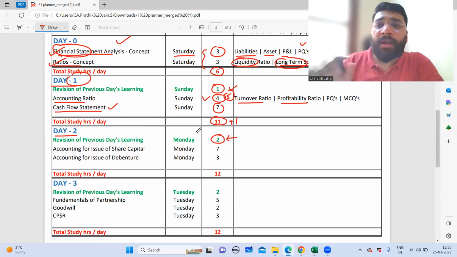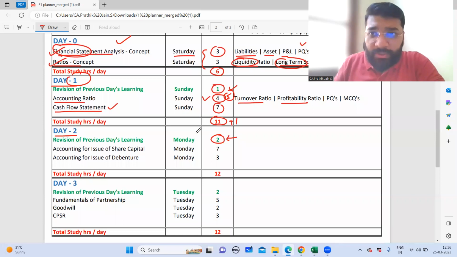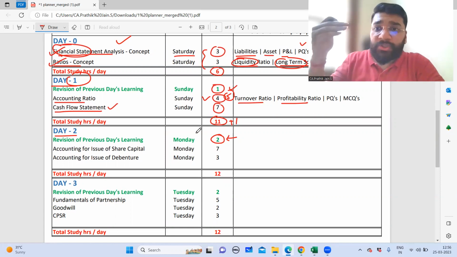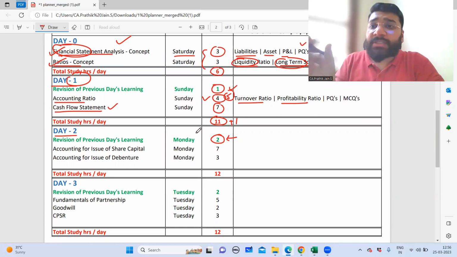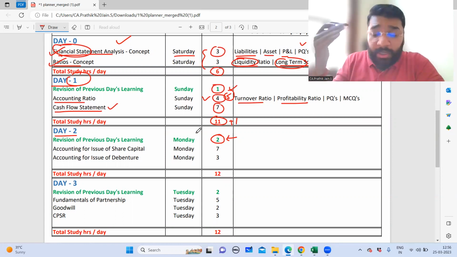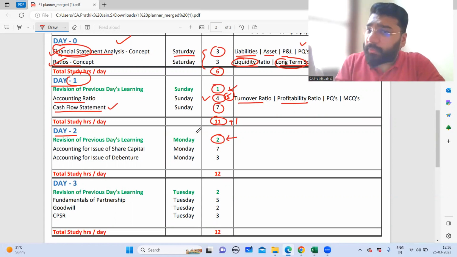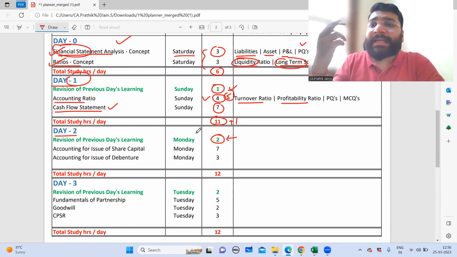And revision is not like you take your book, open it and just read it. No, revision is basically that you need to recollect from your brain. So if you are touching upon the accounting ratio revision, you have to understand what the total ratios are, what the sub-ratios are for each ratio, and what the formulas are. You have to recollect. You will not read, you will not glance at, you need to recollect. Because guys, ultimately, when you're going into the examination hall and looking at a particular question, you should be able to recollect it instantly.